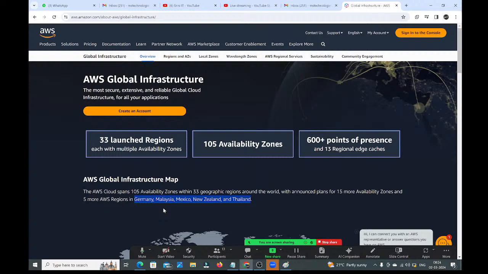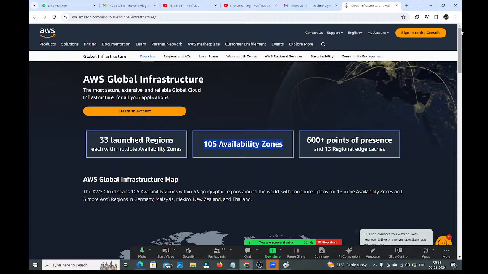If these 5 regions also launch, a total of 38 regions will be available. So 5 regions, 5 into 3, 15. 15 more means 120 availability zones will be available at that time, guys. But as of now, only 33 regions are launched, and in them 105 availability zones are available. So with these regions and availability zones only, AWS is managing the infrastructure globally.